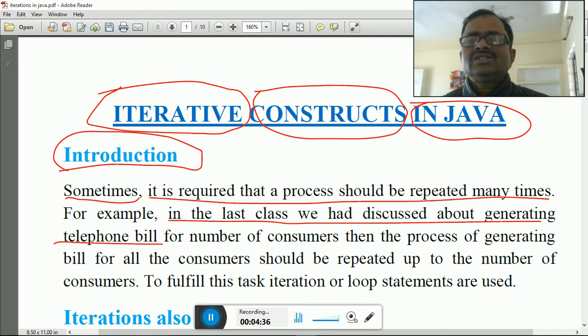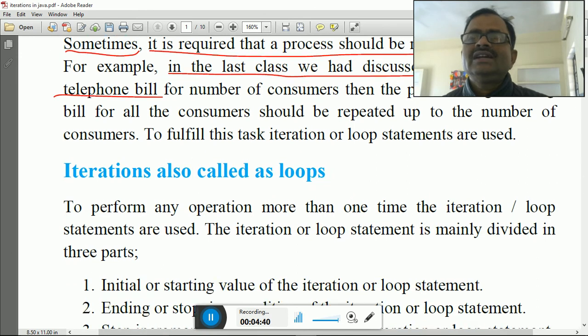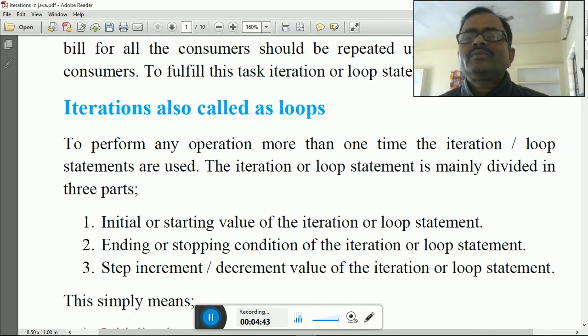So this is known as repetition. Repetition is also known as iteration. What you have to keep in mind just now is that iteration means repetition, and repetition is a very common word. Sometimes you make mistakes, and we tell you don't repeat it, meaning you don't do it again. So here, the things whatever we are writing in the Java program, sometimes we need to repeat them. That is known as iteration.